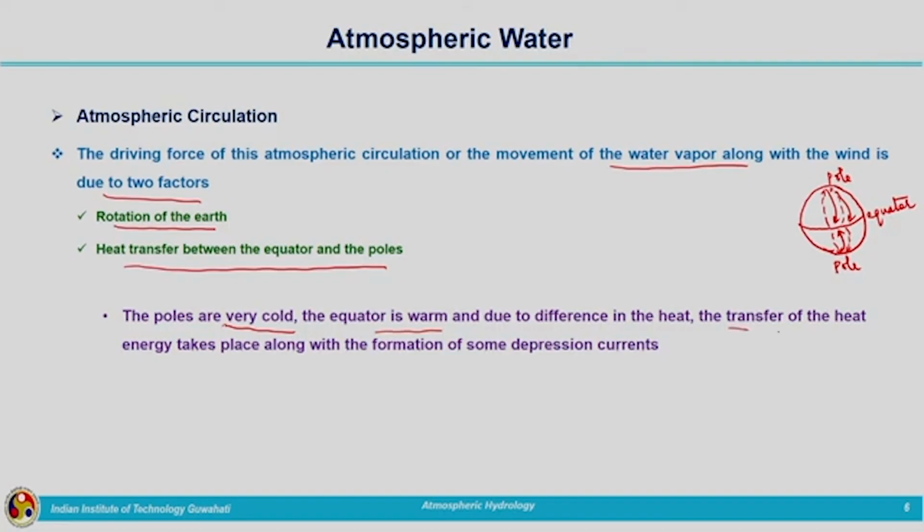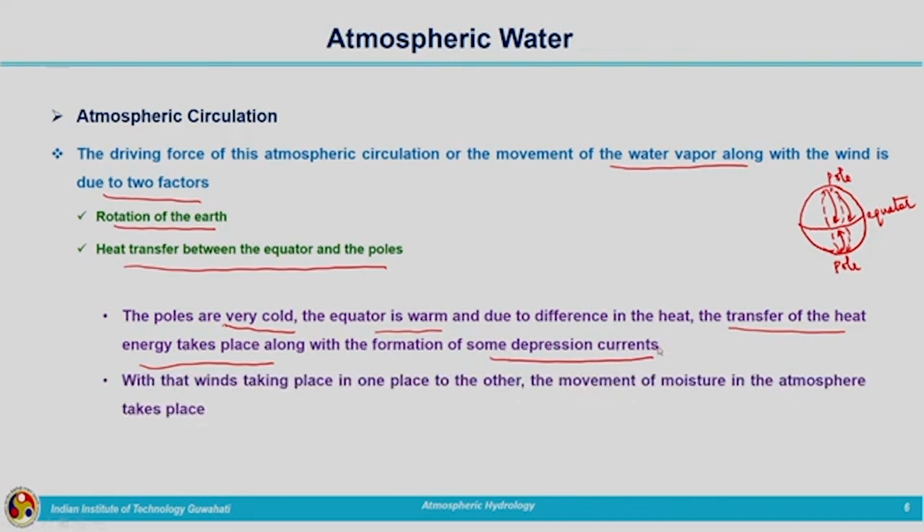Transfer of heat energy will be taking place between the poles and the equator, which will be forming the depression currents. These depression currents are responsible for the movement of moisture in the atmosphere from one place to another. That is, these depression currents or the winds which are formed due to the temperature difference or heat energy transfer between the poles and the equator is making the movement of moisture from one location to another location.